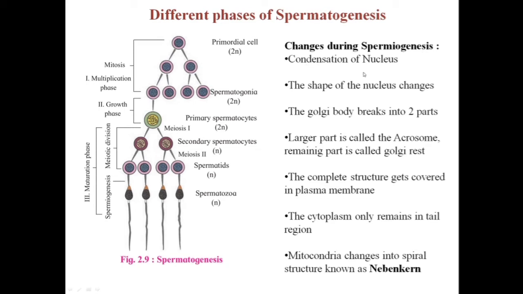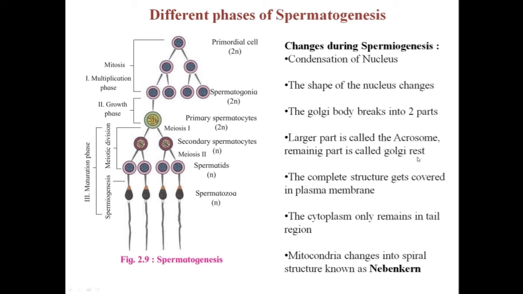The first one is condensation of the nucleus, where the nucleus condenses by losing mRNA and acidic proteins, and what is left in the nucleus is the DNA and the basic protein. The second change is the shape of the nucleus changes into an oval shape. Then the Golgi body breaks into two parts. The larger part is called the acrosome, which produces an enzyme known as sperm lysin.